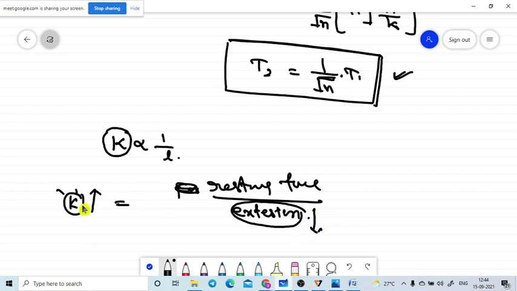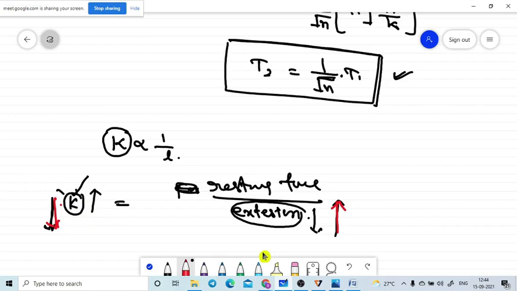Yes, sir. That means for a higher spring constant, the spring is more stiff. We cannot elongate that spring. It is the more stiff spring, we will say. If K is lower, the extension must be higher, no? So what is the meaning of that? That means a lower spring constant material can be easily extended. Are you getting or not?